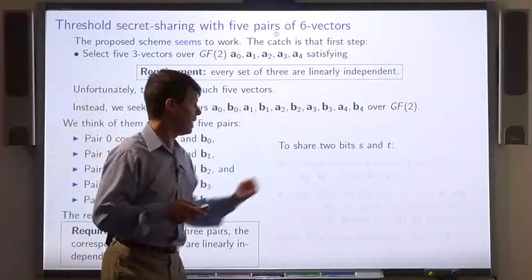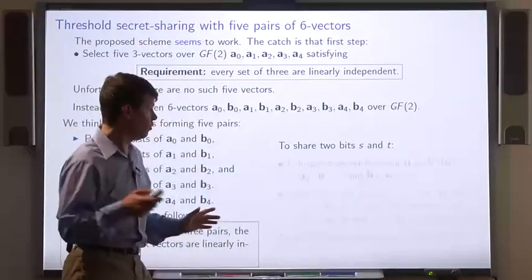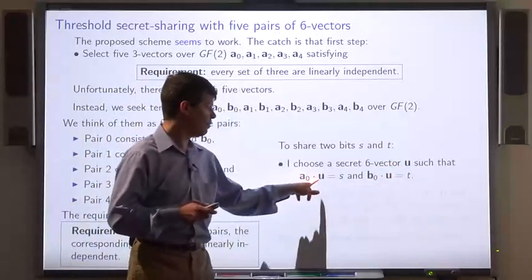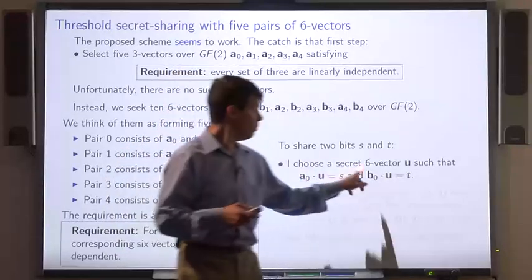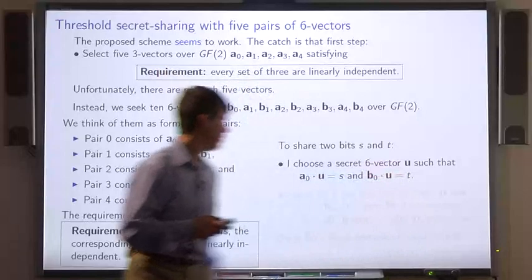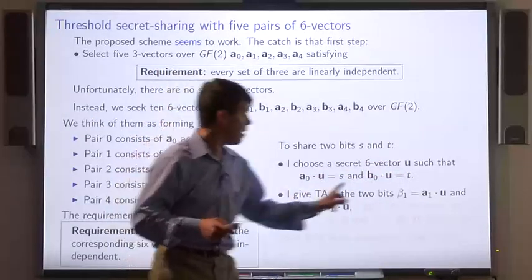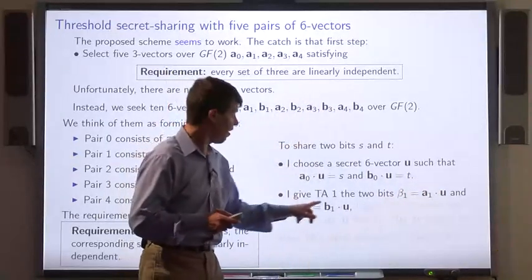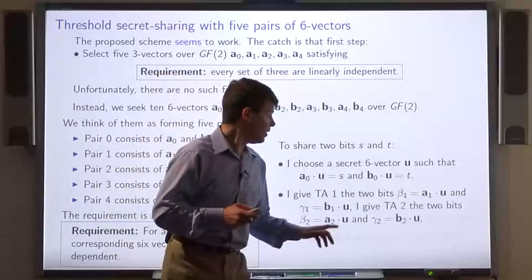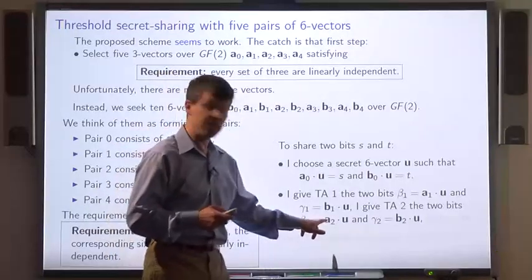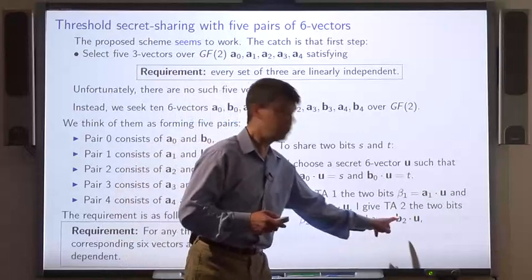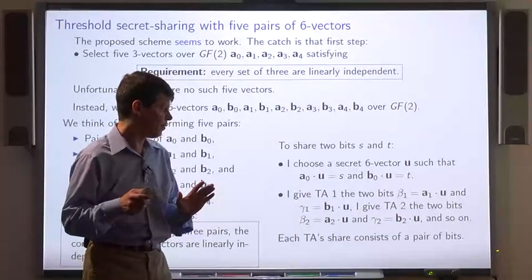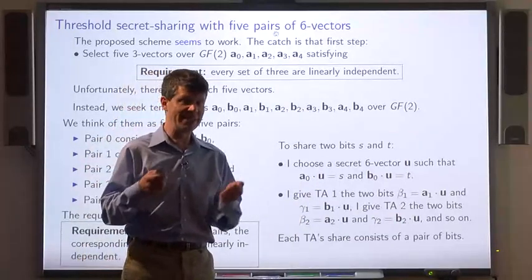How would we use these vectors in secret sharing? To share 2 secret bits, S and T, I'll do the following. I'll choose a secret vector, U, such that A0 times U is the secret bit S, and B0 times U is the secret bit T. I give TA1 the 2 bits, beta 1, which is the dot product of A1 with U, and gamma 1, which is the dot product of B1 with U. Similarly, I give TA2 the 2 bits, beta 2, which is the dot product of A2 with U, and gamma 2, which is the dot product of B2 with U, and so on. So each TA has a pair of bits as that TA's share.